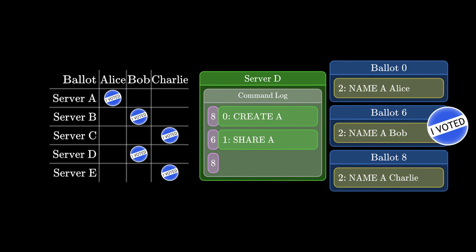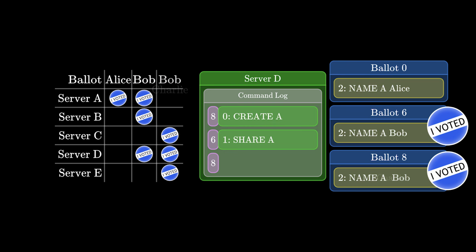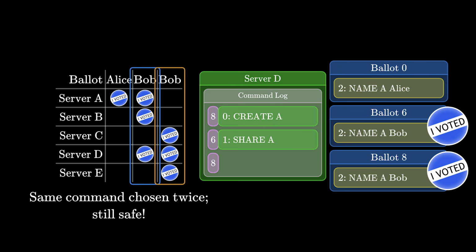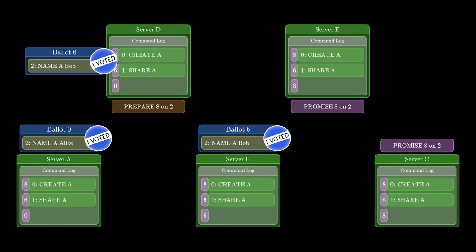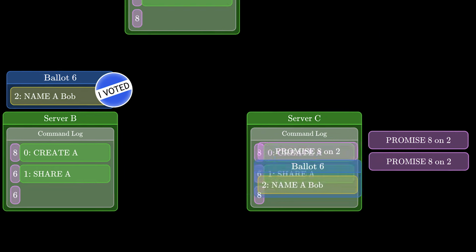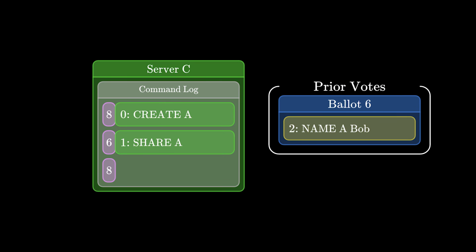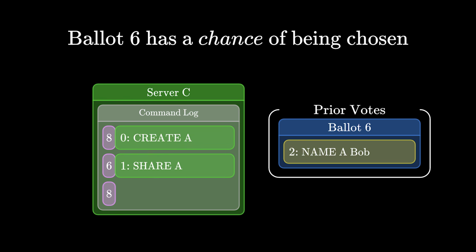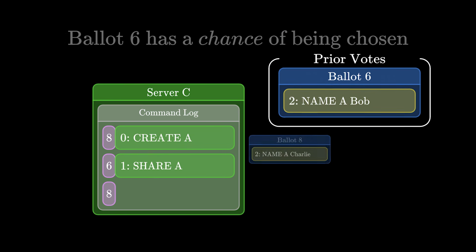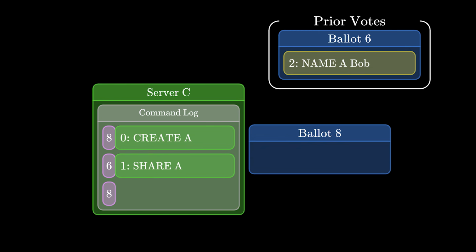It's actually okay if two different ballots for the same slot are chosen, as long as they have the same command. That may seem useless right now, but here's the idea. What if server D does promise 8, but it also tells server C, hey, I already voted on ballot 6 for slot 2. When server C hears this, it should realize, okay, some ballot for slot 2 has already been voted on. That ballot might end up chosen, so I shouldn't send out my own command because that could cause a conflict. But on the other hand, that ballot might not end up chosen.